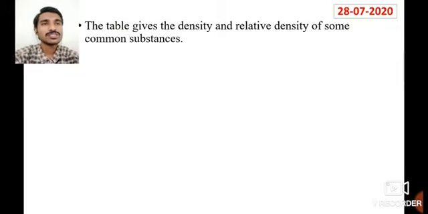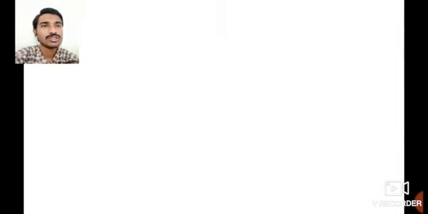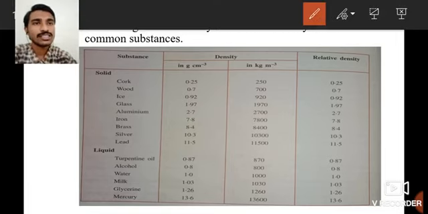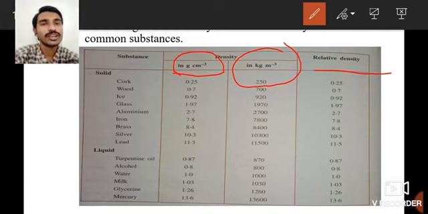The table gives the density and relative density of some common substances. So here we have a table. You can see the solid, liquid, and you can see the substance, density and relative density columns. In the density we have density in gram per centimeter cube and density in kg per meter cube, but relative density has no unit at all.